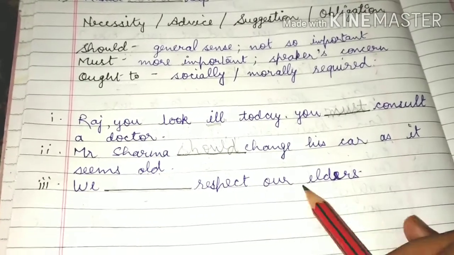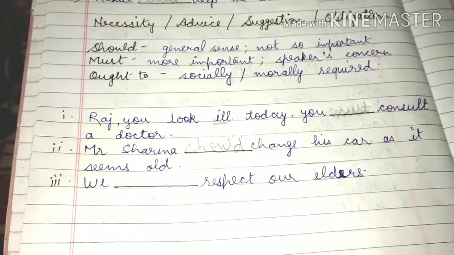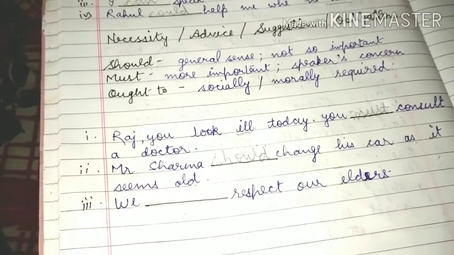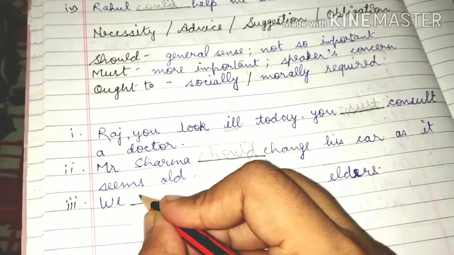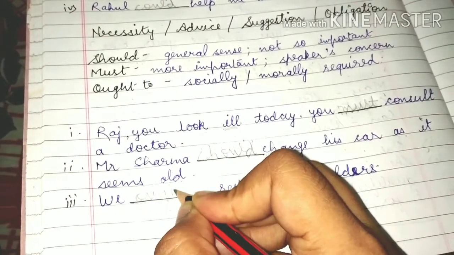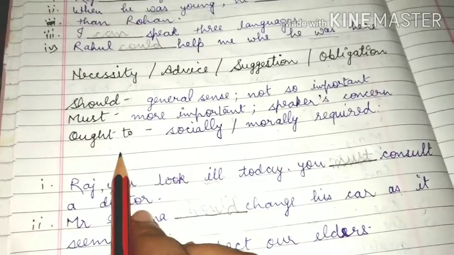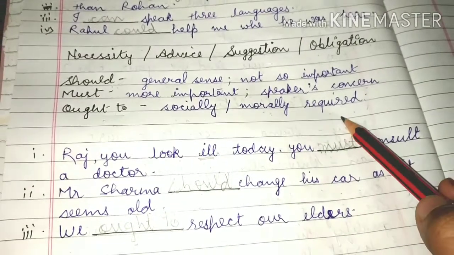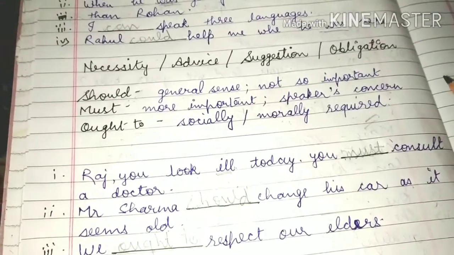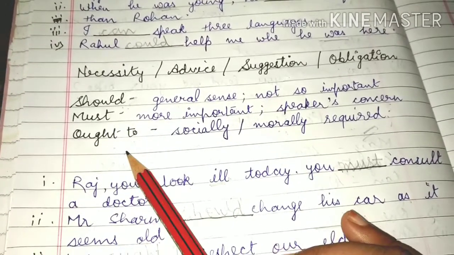"We dash respect our elders." It is socially and morally required that we should, or we ought to, respect our teachers, elders and parents. So we use ought to. Students, we use ought to when it is very important and socially and morally required. When you are talking about respect for elders, teachers and parents, then we use ought to.